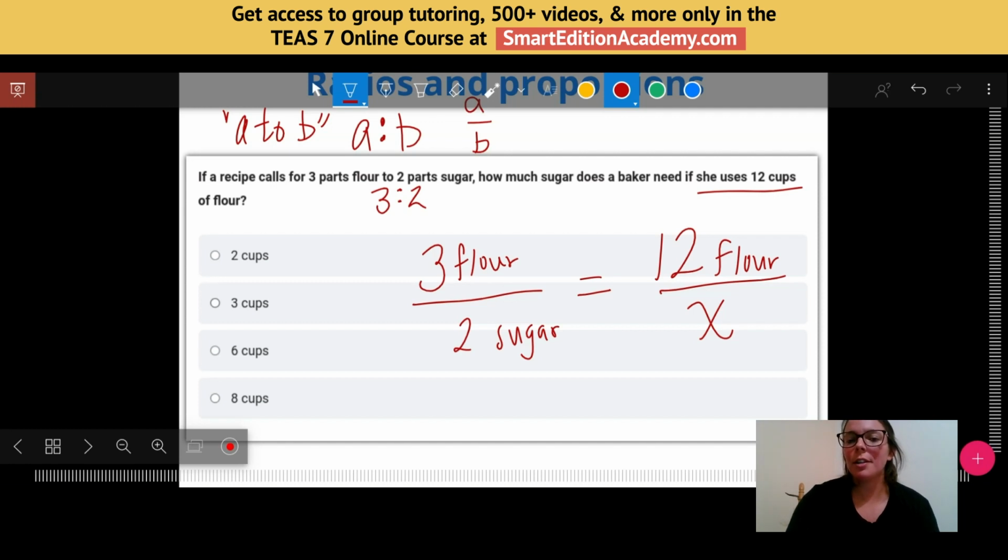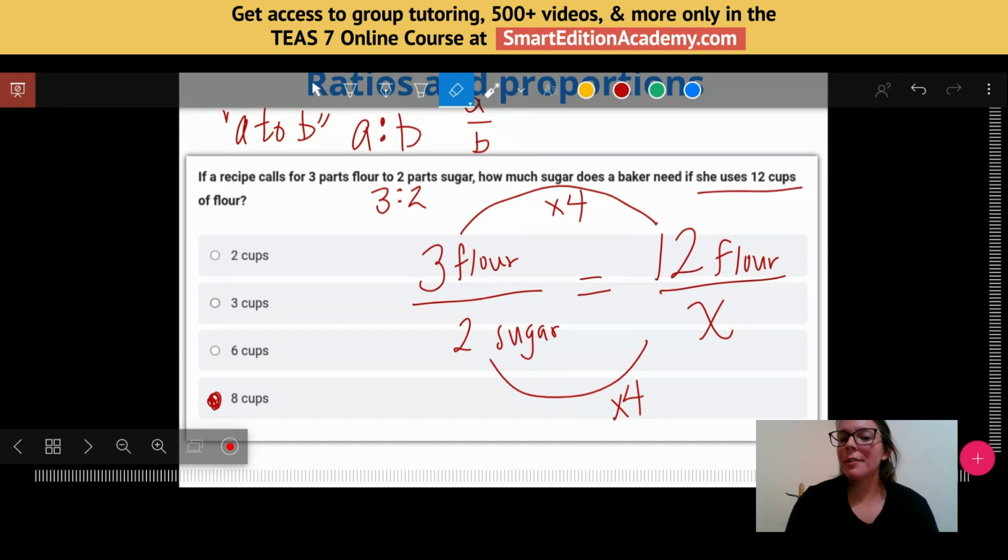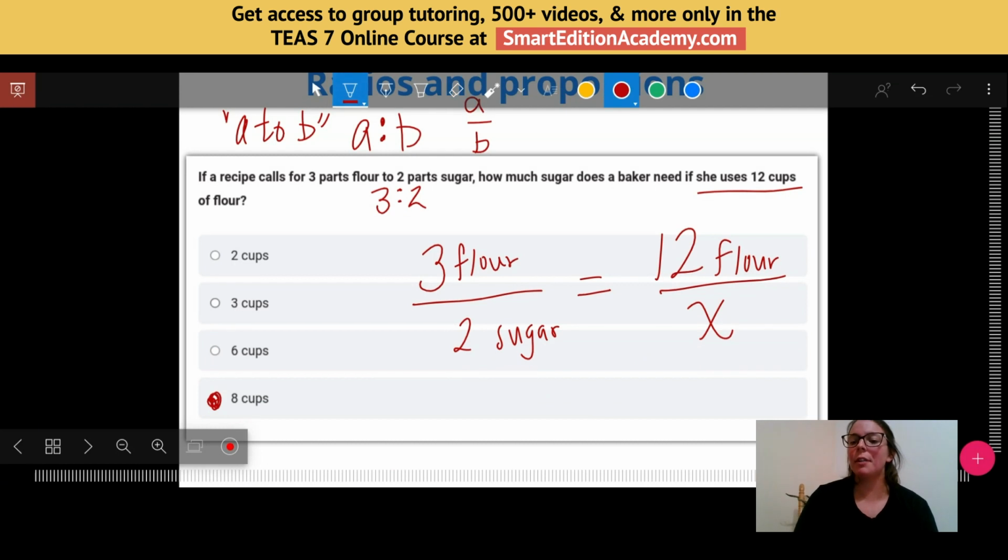So there are 2 ways to solve this. Think about them as equivalent fractions. 3 to 2 equals 12 to what? Well, 3 times 4 is 12, and 2 times 4 would give me my answer of 8. If you're pretty good at equivalent fractions or just see patterns in numbers, you might have seen that pretty quickly. But if you want another strategy, we could cross multiply.